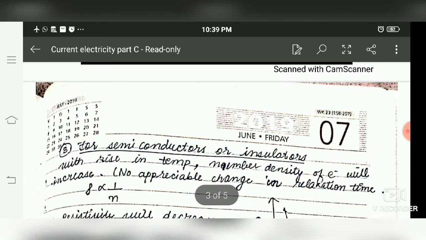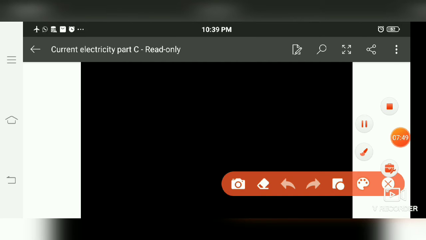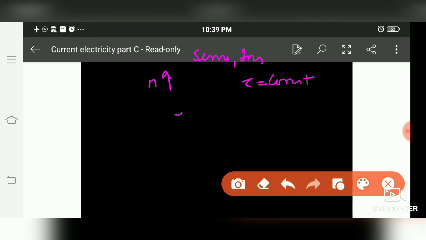Next is for semiconductor and insulator. Now in case of semiconductor and insulator, n increases abruptly, and as the change in collisions is very small, the number of collisions is not going to change so much. Means for semiconductors and insulators, tau is going to remain almost constant. As we know, rho mainly depends upon two factors, 1 by n and tau.